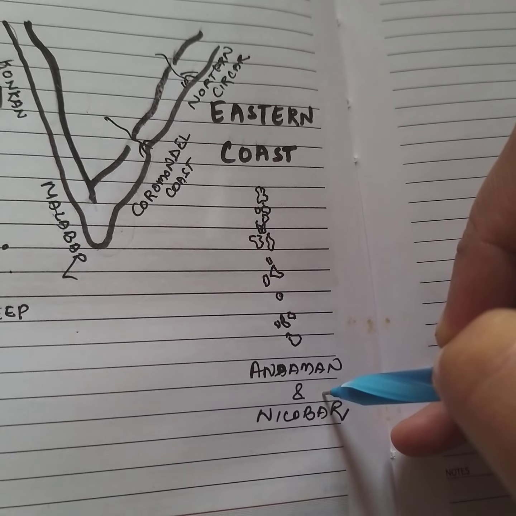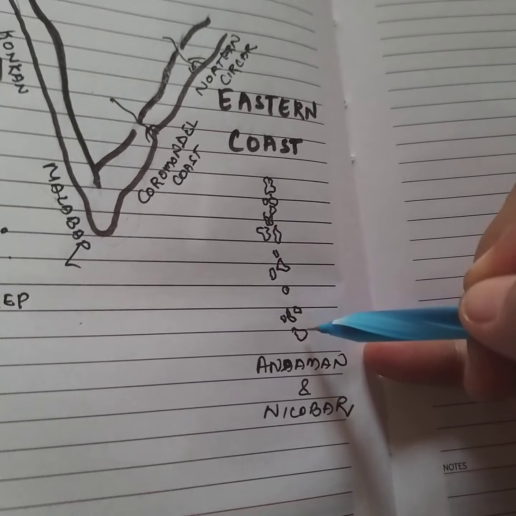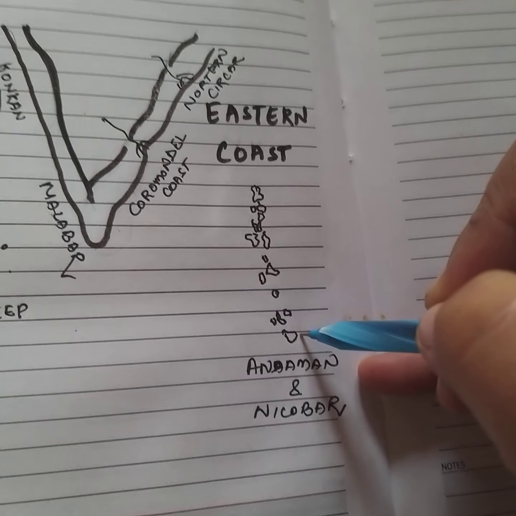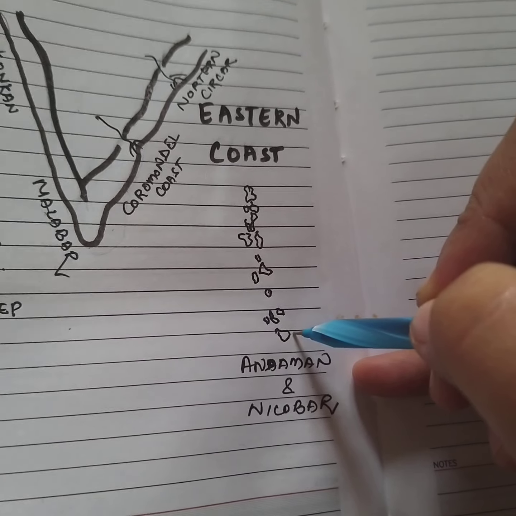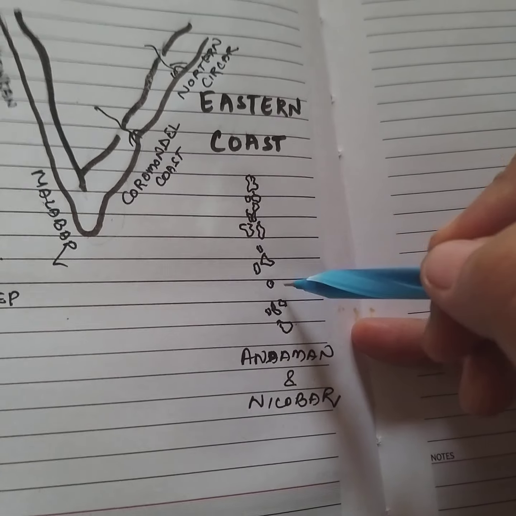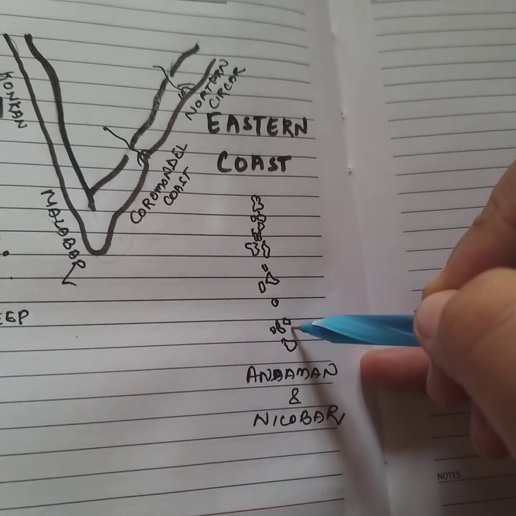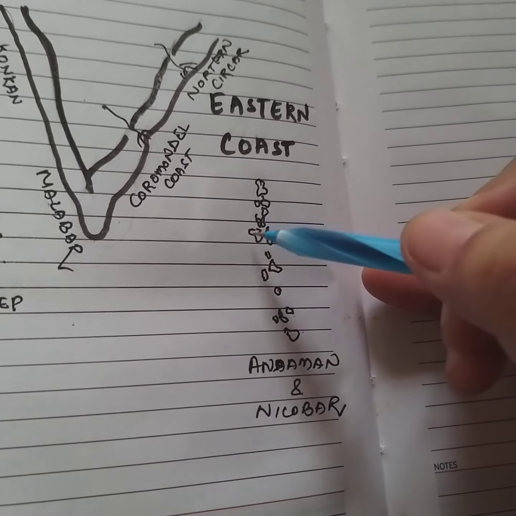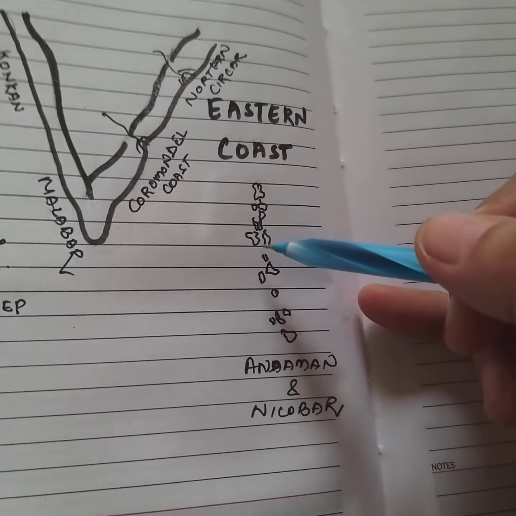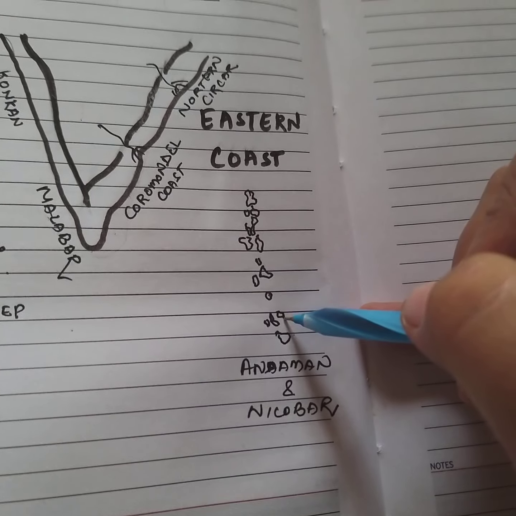Then we come to the Andaman and Nicobar Islands. Now you can see an elongated chain of islands located in the Bay of Bengal. These are the Andaman and Nicobar Islands. They are bigger in size, more numerous and scattered, as you can see here. The entire group of islands is divided into two categories: the Andaman in the north and Nicobar in the south.